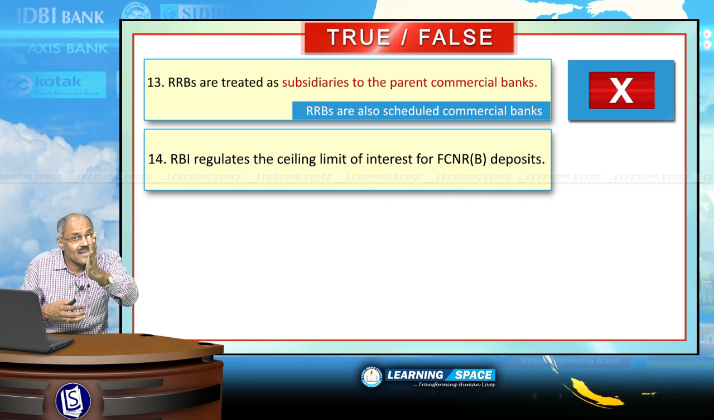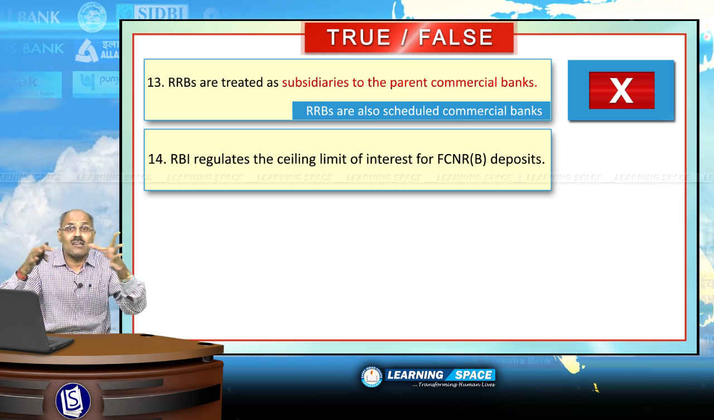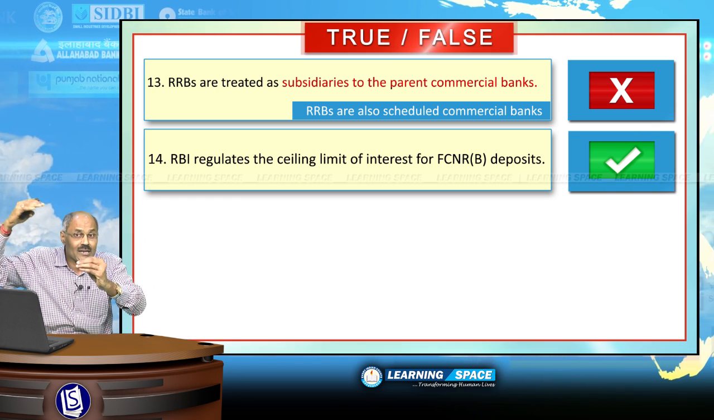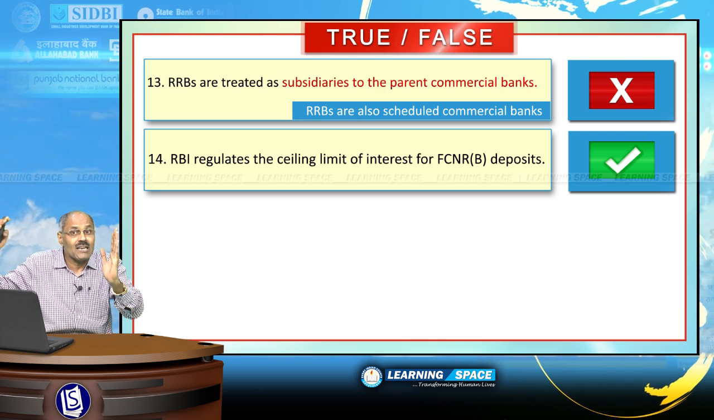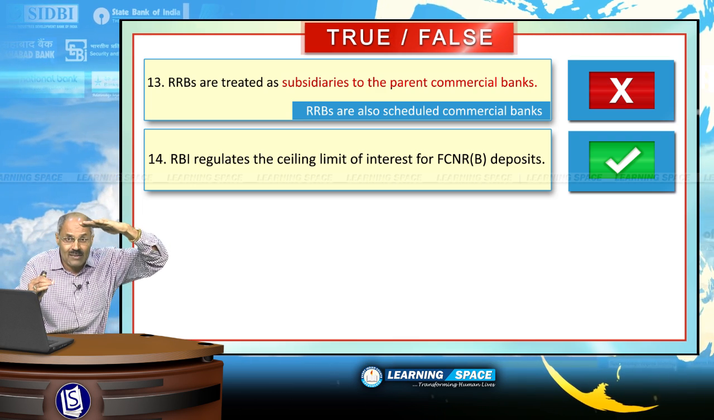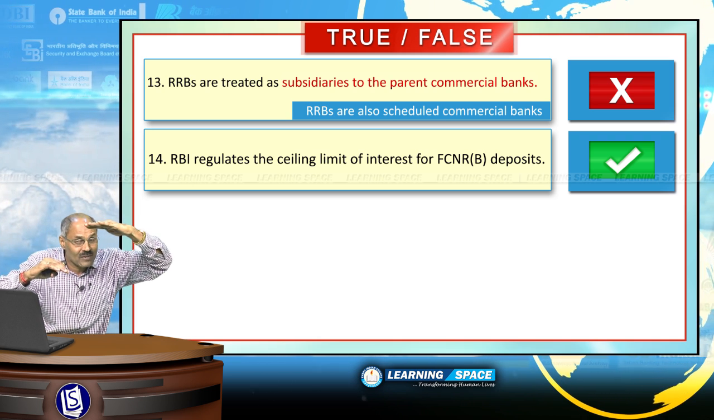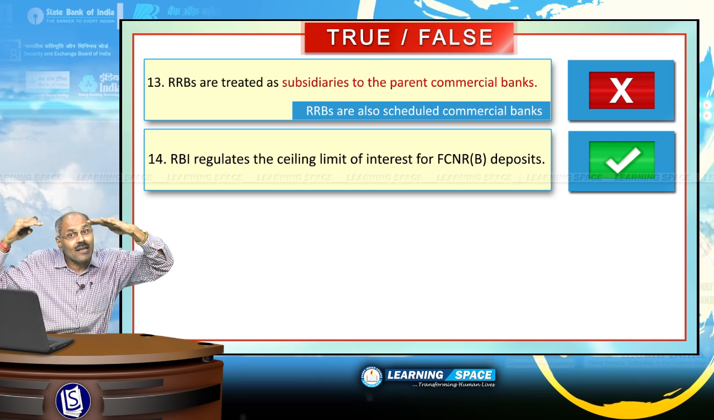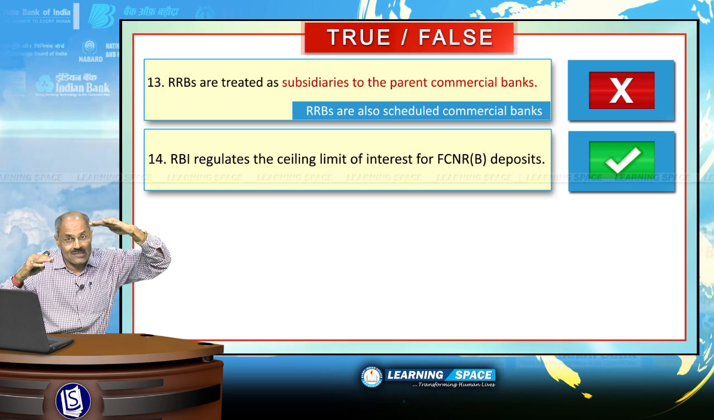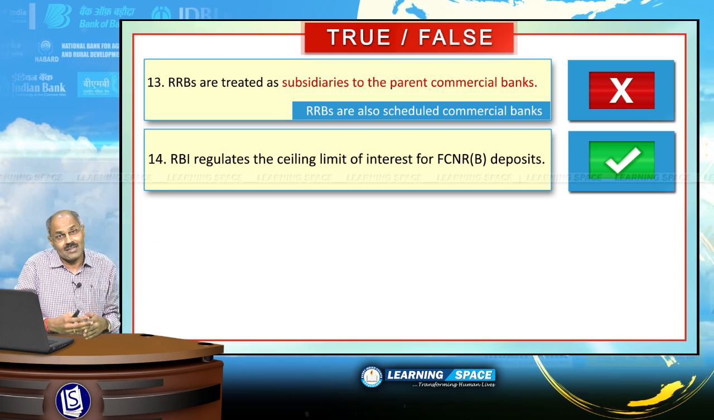RBI regulates the ceiling limit of interest for FCNR deposits. We have already discussed FCNR deposits are fixed deposits maintained in approved foreign currencies for a period of 1 year to 5 years. But here the interest rate ceiling will be decided by the Reserve Bank of India, based on the London Interbank Offered Rate or LIBOR. RBI decides the ceiling of interest rates for FCNR deposits. Please don't forget. Look into the next one.